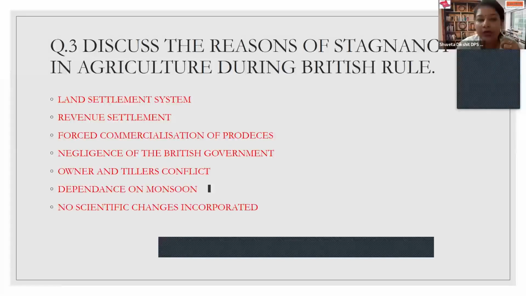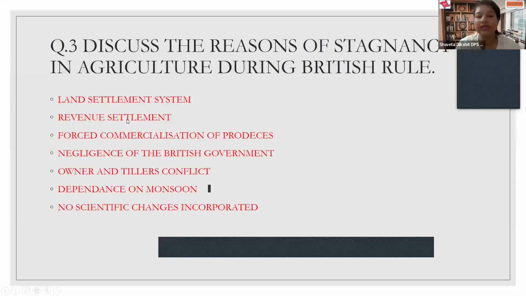You must have heard this word, zamindari or landlord system. The lands were under the ownership of the landlords or the zamindars. They were the only owners of the lands, and the majority of the share was held by them only. Whereas the common farmers did not have an opportunity to claim ownership on their lands. This land settlement system actually discouraged the farmers to the worst.